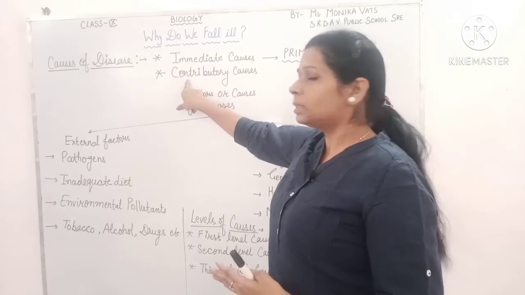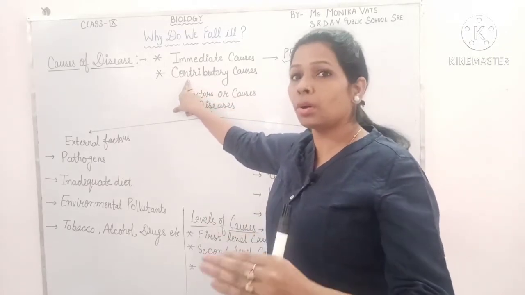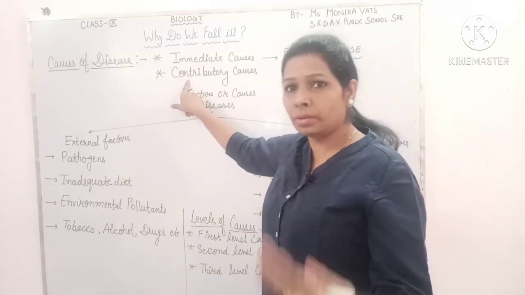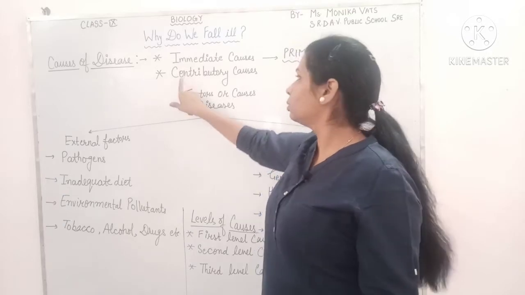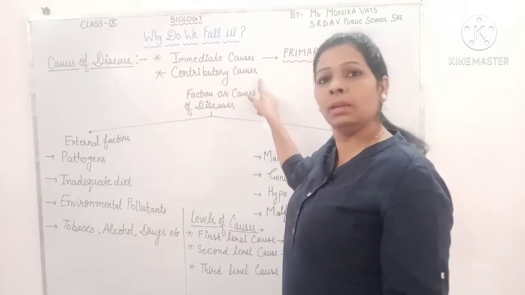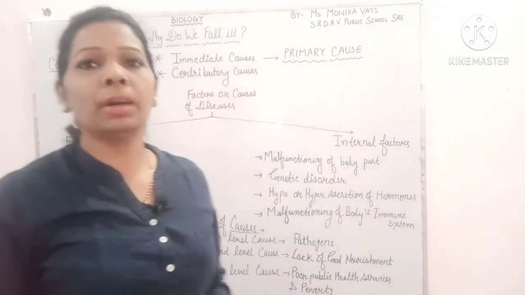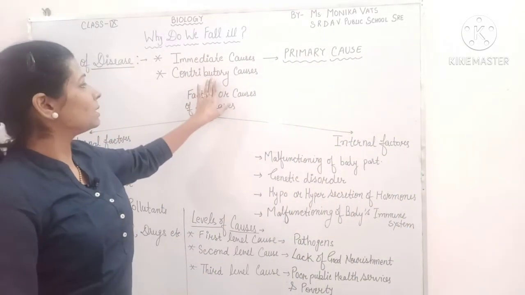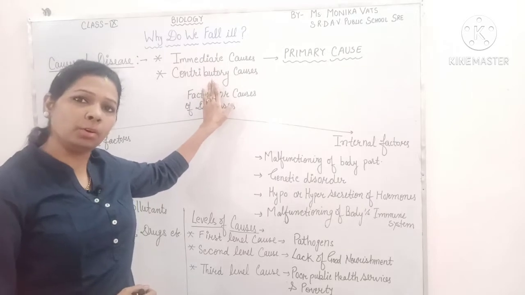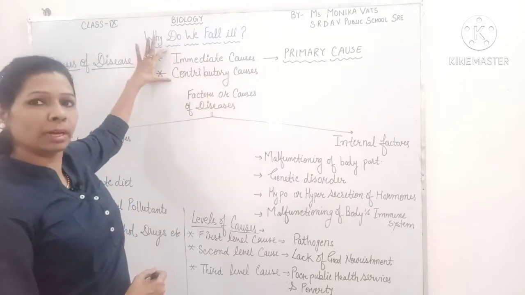Secondary, those causes which do not cause disease but contribute to the disease, are known as contributory causes. So two types of causes are, one is immediate cause and the second one is contributory cause. We will discuss these two types.